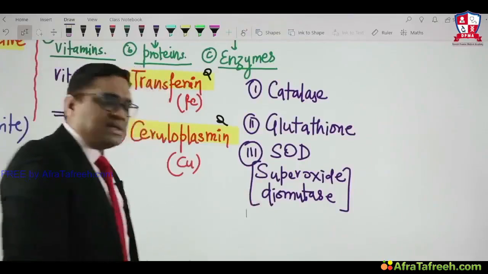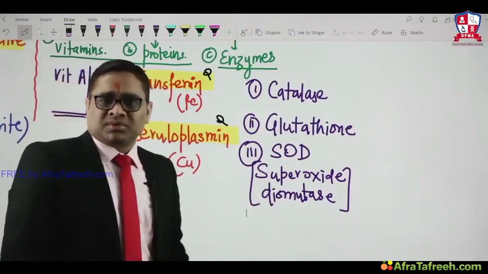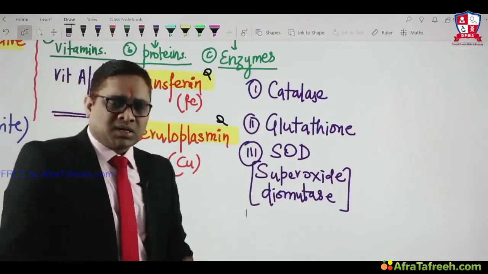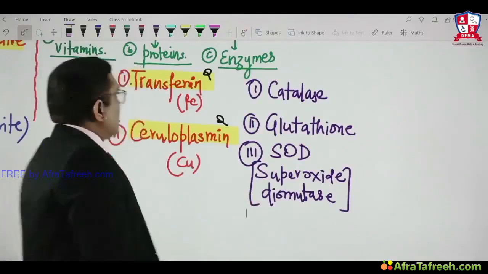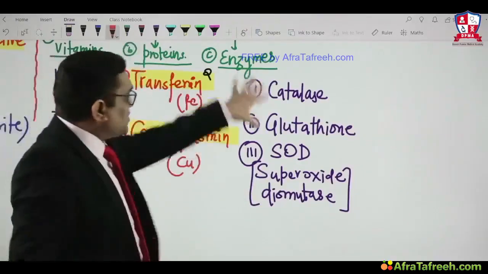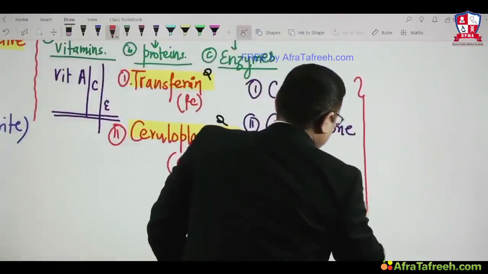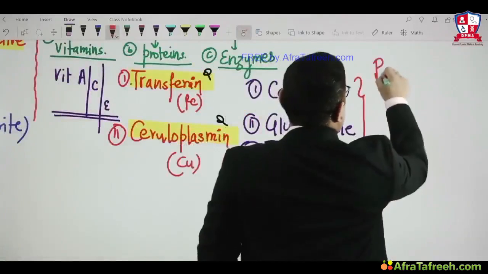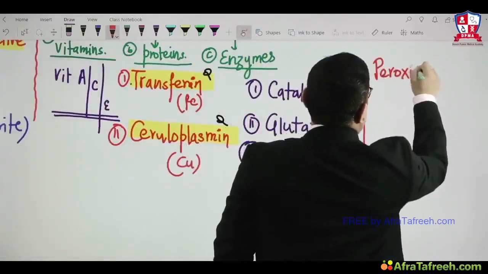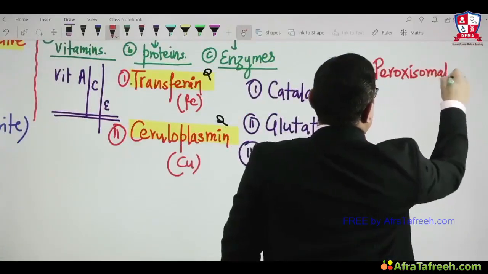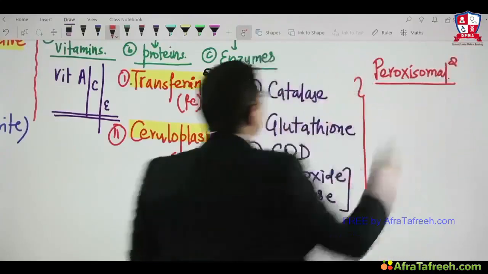This is a question which the examiner had asked in All India exams 2 or 3 times from 2014 onwards. A consecutive question and an important MCQ. We should remember all these three enzymes. All these three enzymes are peroxisomal enzymes. Number one, all three are peroxisomal enzymes. That was the question in the All India exam.